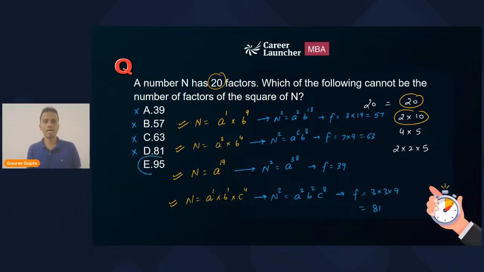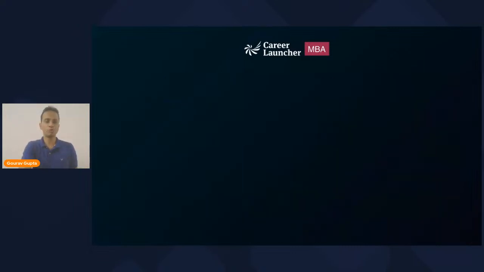All right. These are the only four possible ways in which a number can have 20 factors. So options A, B, C, D can be among the number of factors of n square. I wanted to find out which of the following cannot be. So the correct answer will be option E. Option E, 95, cannot be the number of factors of the square of n which has 20 factors. Right, friends? So friends, that's it about some of the concepts about the number of factors.